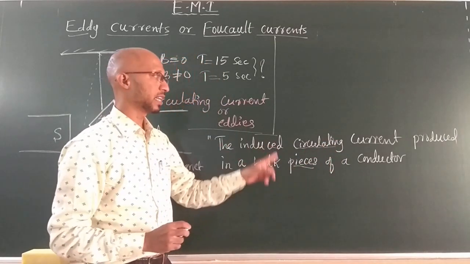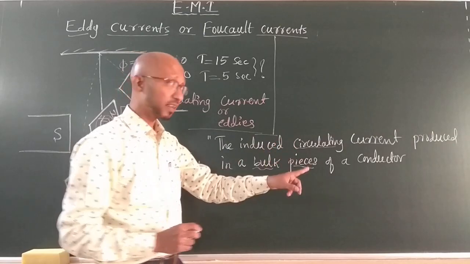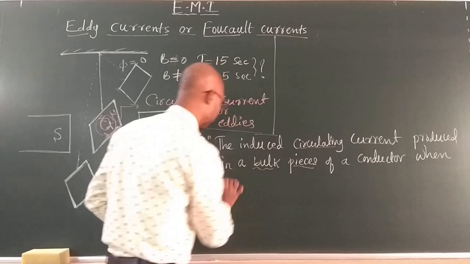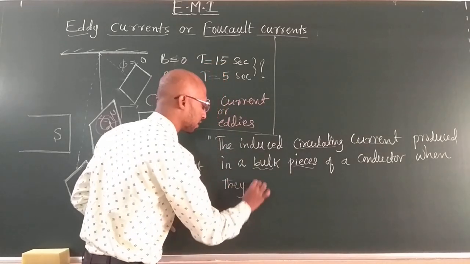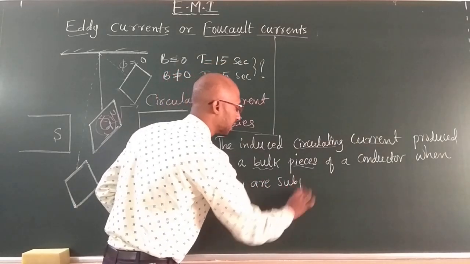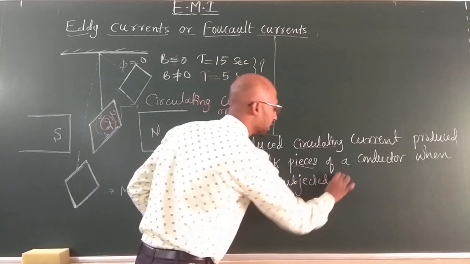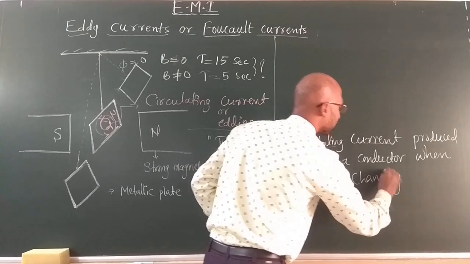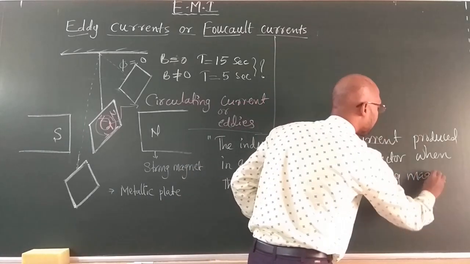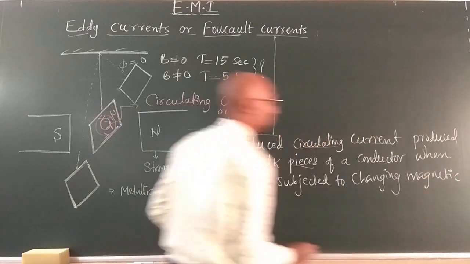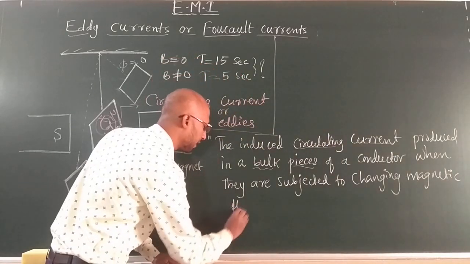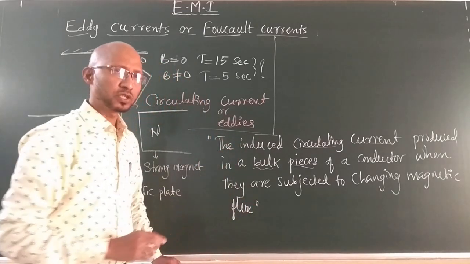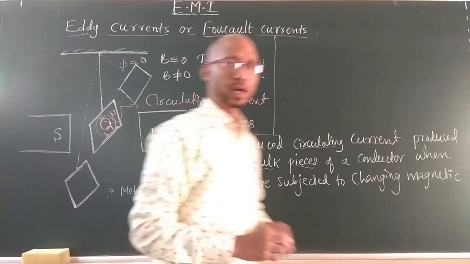The induced circulating current produced in bulk pieces of a conductor when they are subjected to changing magnetic flux or field, both we can call right here flux, changing magnetic flux. Now this is the definition of eddy current. You might have understood these things.